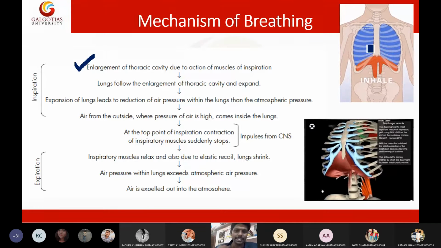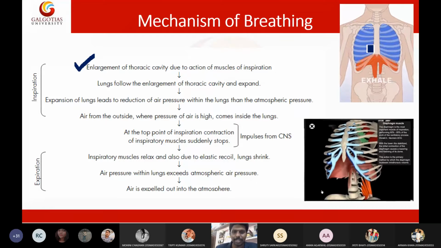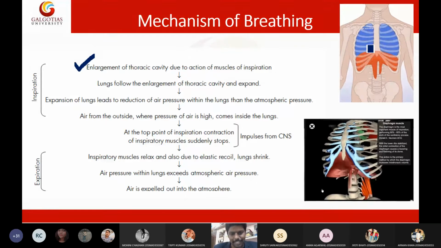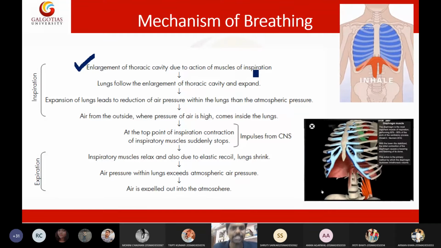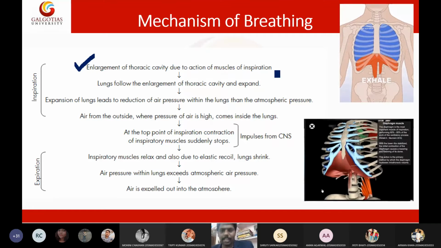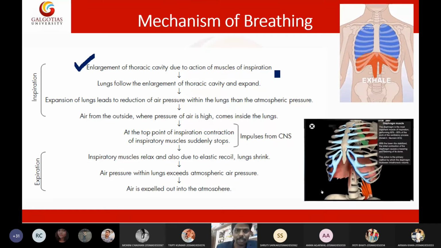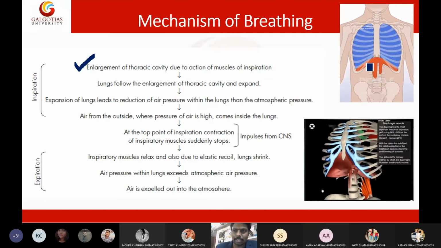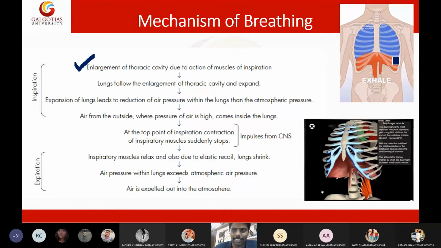Actually, I just simplified the topic. Rather than going into detail, I'm just outlining it. Yes, I'm agreeing with you, there is involvement of intercostal muscles. That is why they said muscles of inspiration rather than saying muscle of diaphragm. Anyway, you got my point, right? So due to contraction of these inspiratory muscles, the thoracic cavity will be enlarged. Due to contraction of the diaphragm, the thoracic cavity is enlarged.